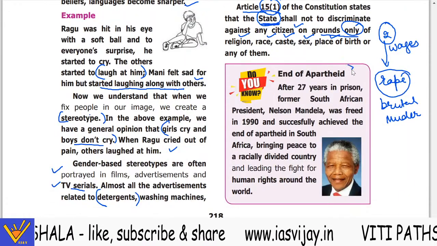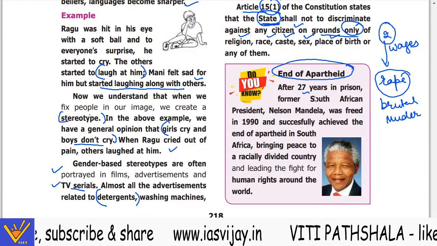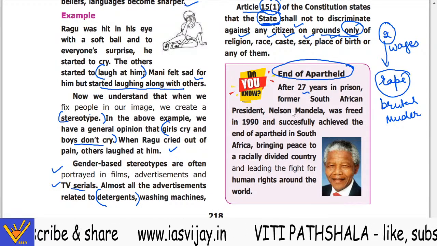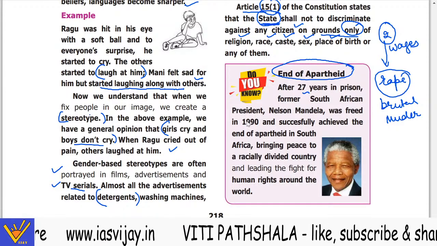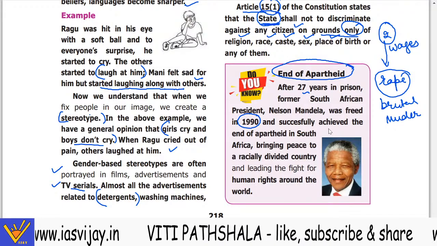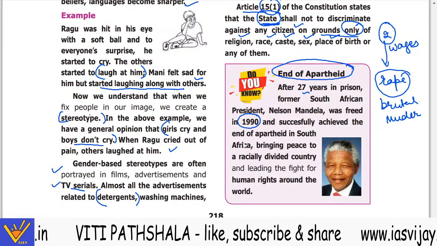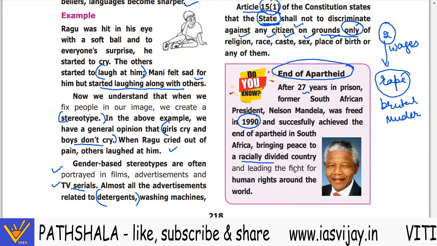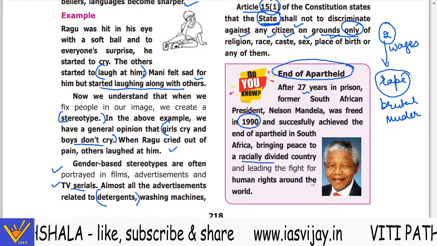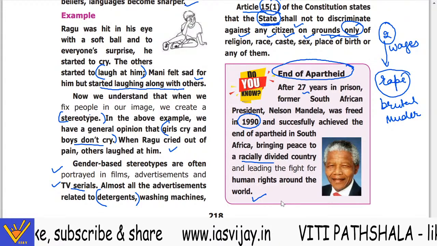Now, the end of apartheid. Former South African president Nelson Mandela was freed in 1990 after 27 years in prison and successfully achieved the end of apartheid in South Africa, bringing peace to the racially divided country and leading the fight for human rights around the world.